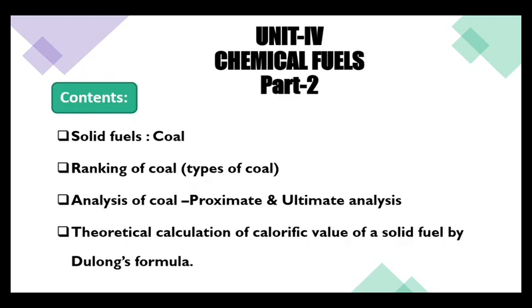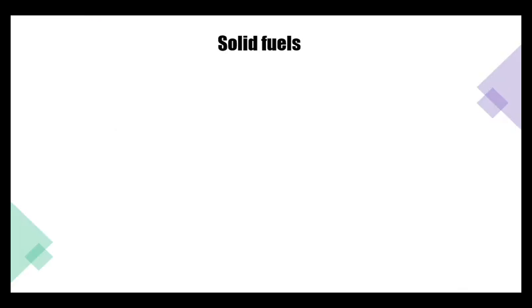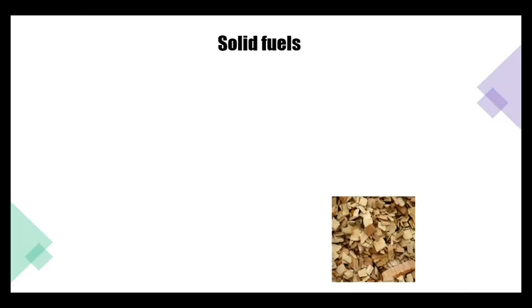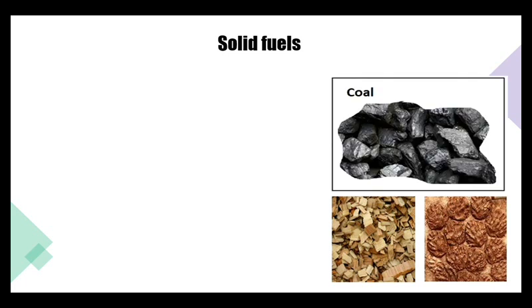Chemical fuels. In part 2 of chemical fuels, I'm going to discuss solid fuels, particularly coal, the coalification process, proximate and ultimate analysis of coal, and theoretical calculation of the calorific value of a solid fuel by Dulong's formula. Solid fuels: wood, dung, coal, coke, charcoal. These all come under solid fuels. But in this session, our main focus is on coal.